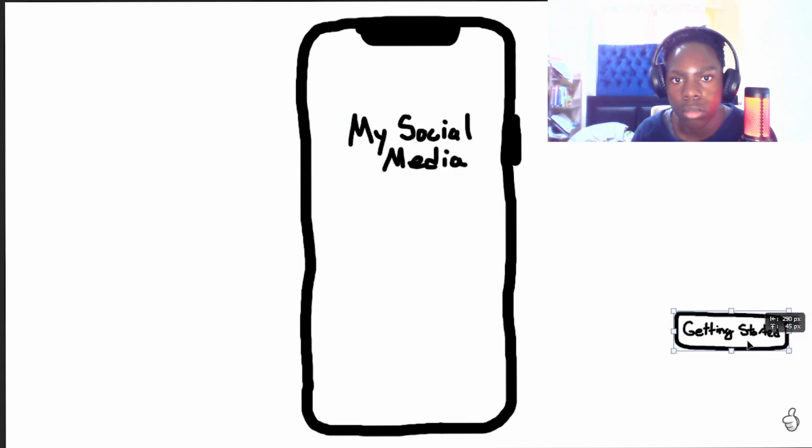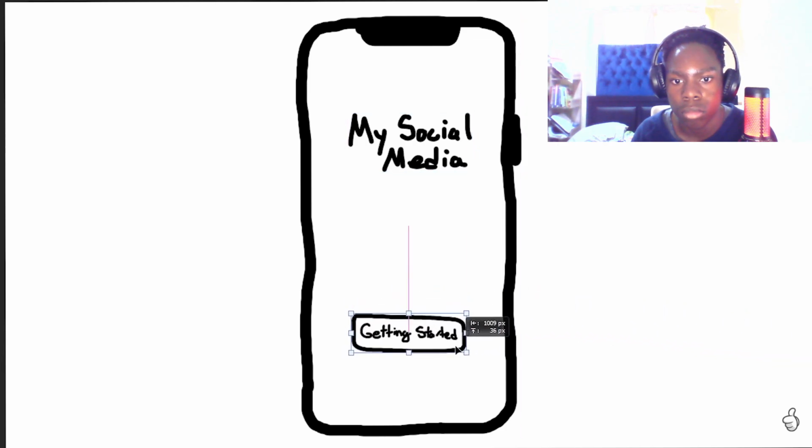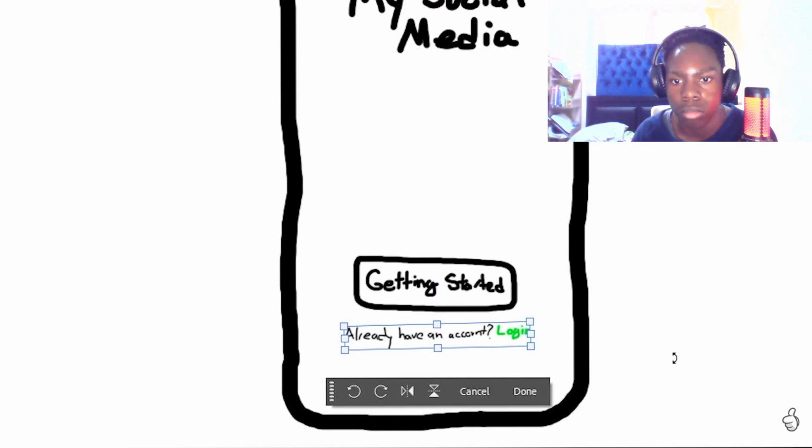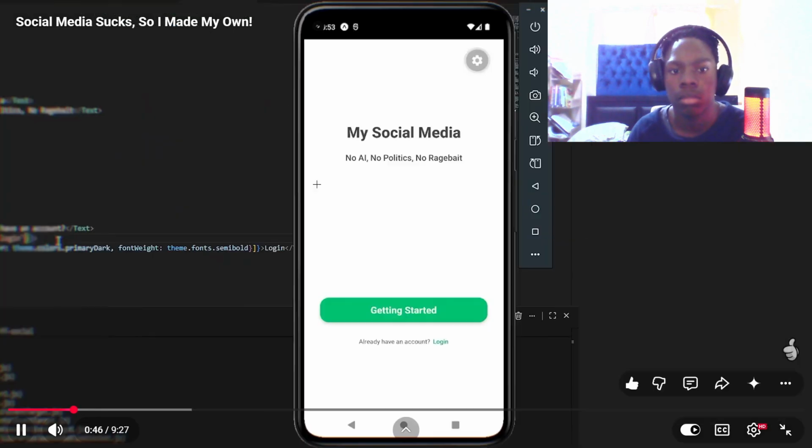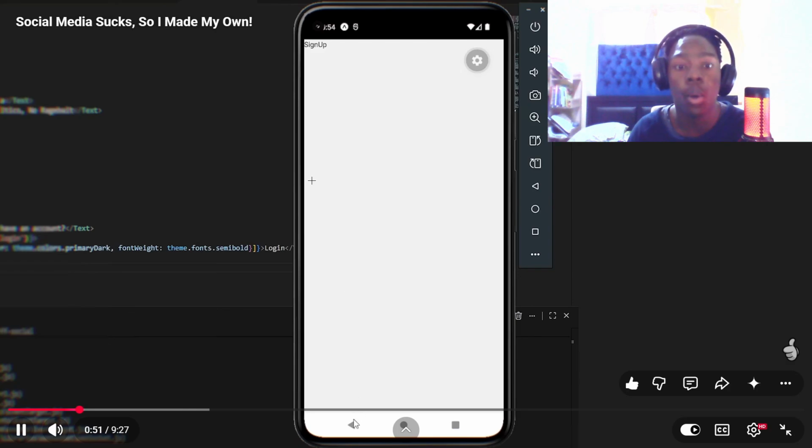I wanted the welcome screen to have the title of the app at the top and the getting started button at the bottom, and also a small text beneath it that will take you to the login page in case you already have an account. I ended up changing the screen a bit later on, but here's how it currently looks. When clicking on getting started, it brings me to the sign up page, and when pressing the login text, it brings me to the login page.